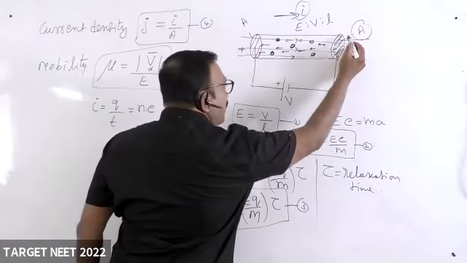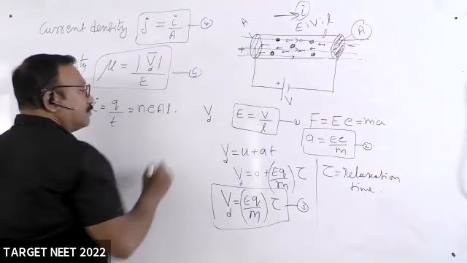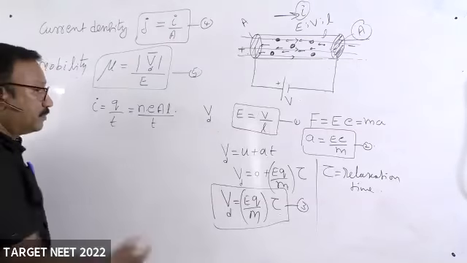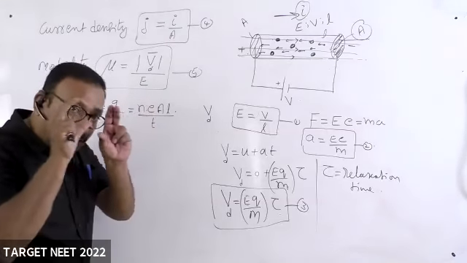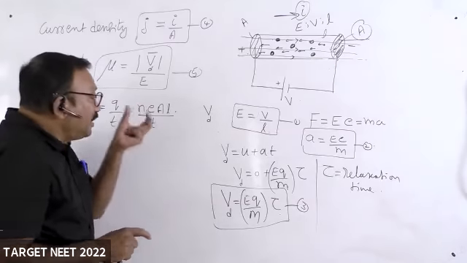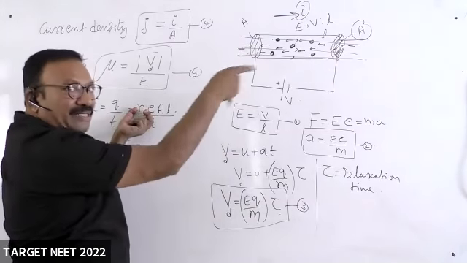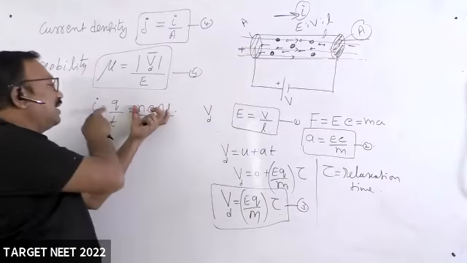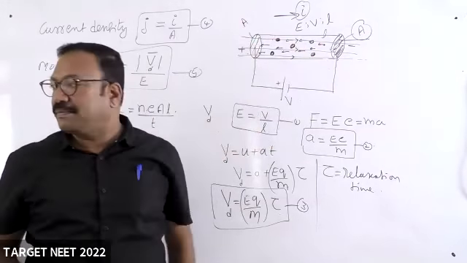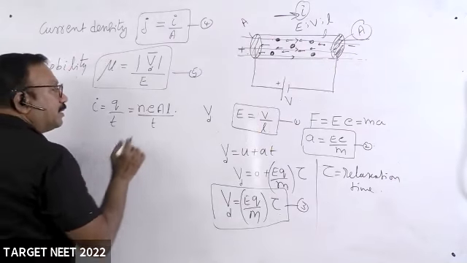Volume of the conductor means area of cross section into length, divided by time. Number of electrons per unit volume into charge per unit volume, into the volume of the conductor, that is area of cross section into length. Therefore, this is the total charge contained inside the conductor, which is responsible for the motion, divided by time. Right.